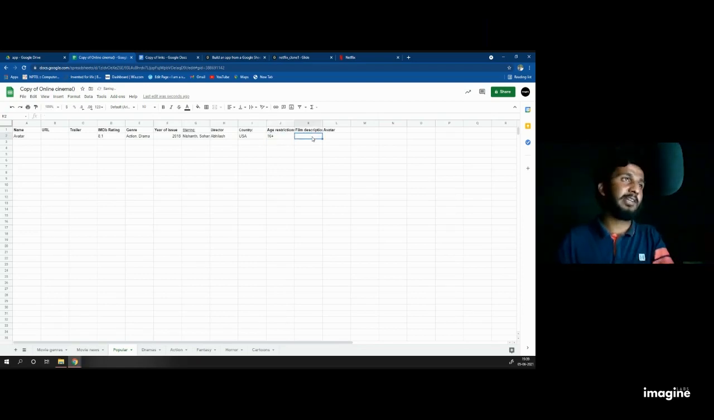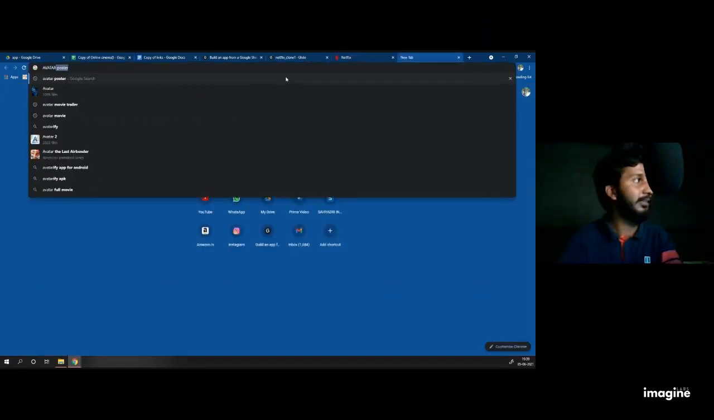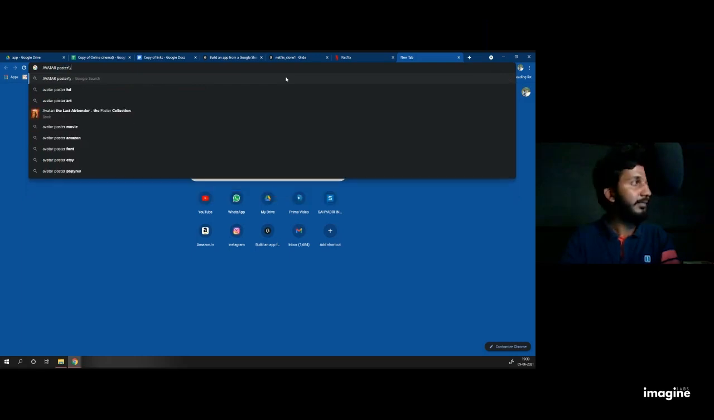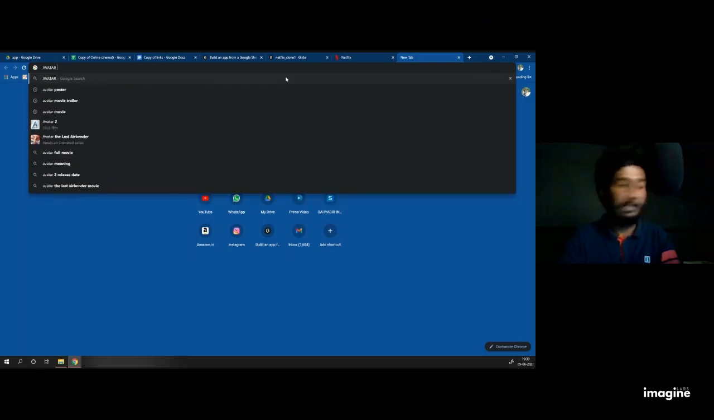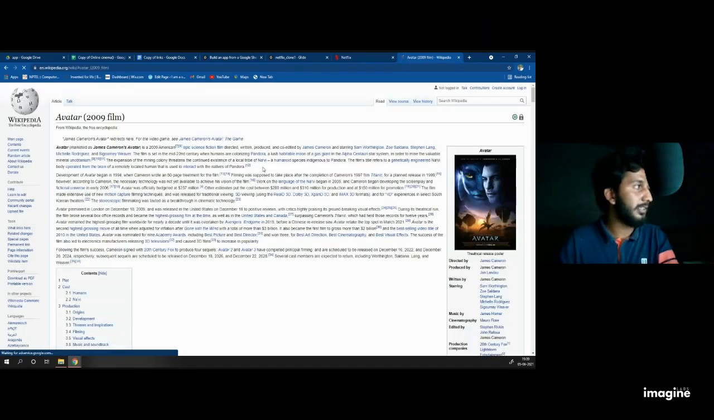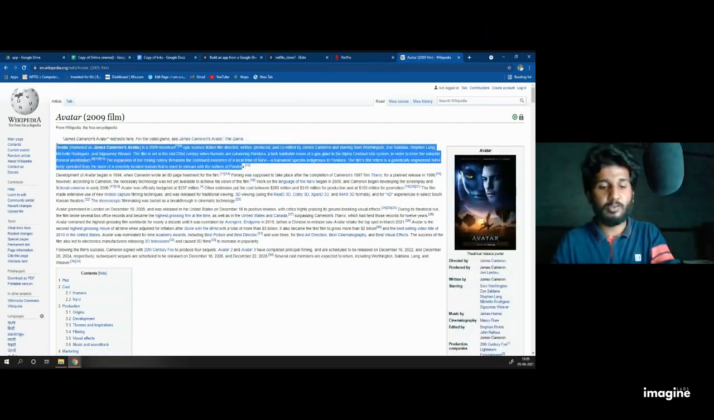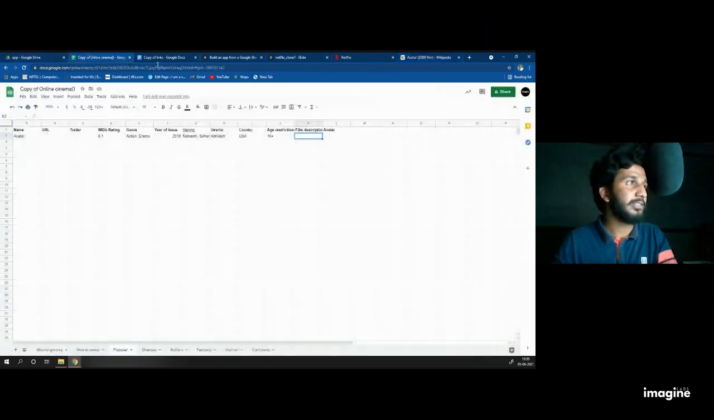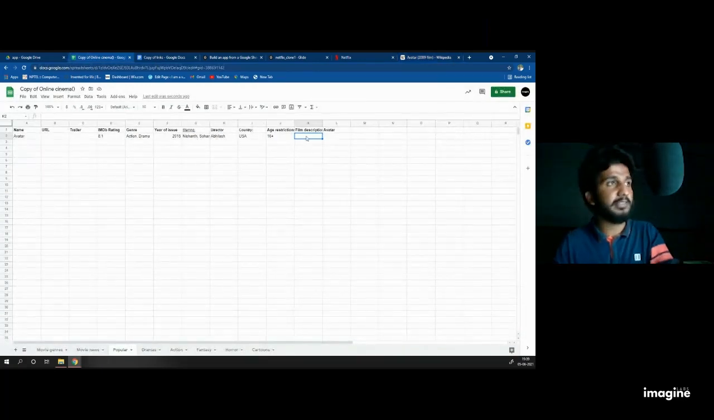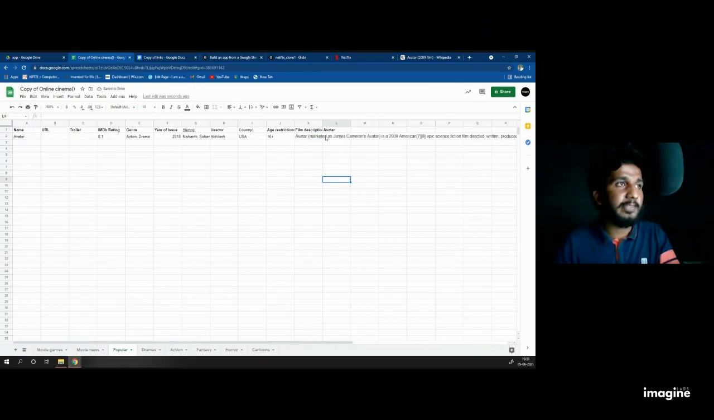Film description, I don't know what the film description is. I go to Google and I search for Avatar. I click enter. I will get some description here. I think so, Avatar Wikipedia. Just go to it and grab some lines from Wikipedia. Control V, copy it here. Once again, go to the drive and paste Control V. Oh my God, the description is moving outside the column.